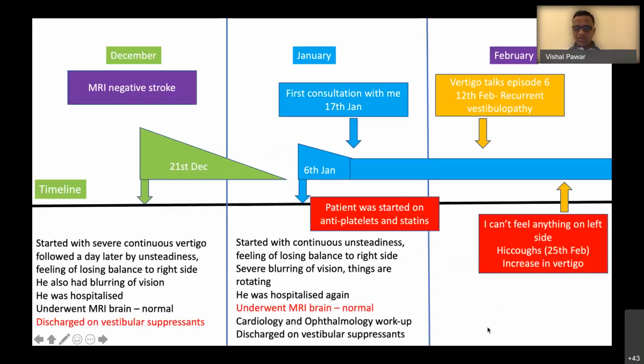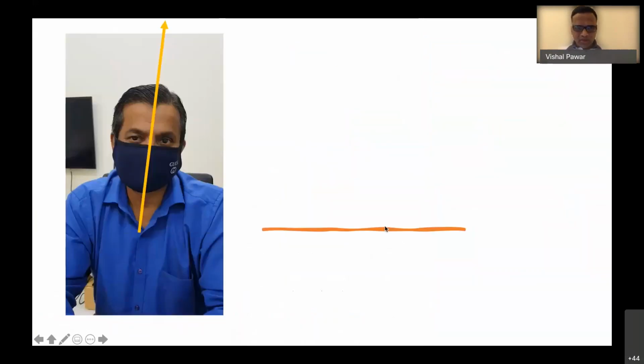Okay, so it was MRI negative. In December, the first episode was negative for stroke, and the second was positive retrospectively, and that's the reason why the patient was started on antiplatelets and statins. And then one by one we will go into the clues the patient had.